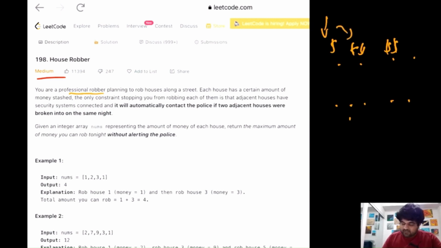So suppose we decide to rob this house. If we rob this house, which means that we cannot rob this house or this house, and again, if we want, we can rob this one. So that option we have, and our aim is to maximize our profit.